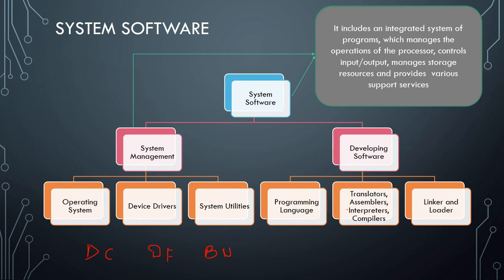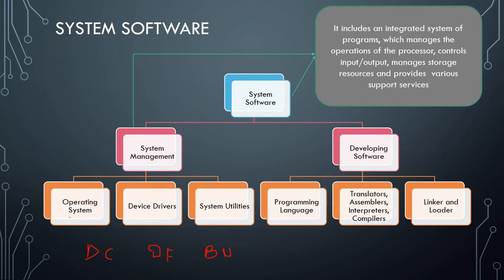What are these used for? Basically, these are used for operating on the processor. These are used to manage the resources. Okay, next one, these provide supporting various services. Let us integrate it one by one. First thing, operating system. What is operating system? It provides the operations, or you can say that it is an interface between the user and the hardware, which is used to link the processor with the user to understand the languages.